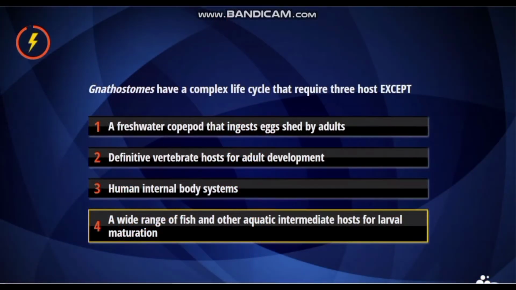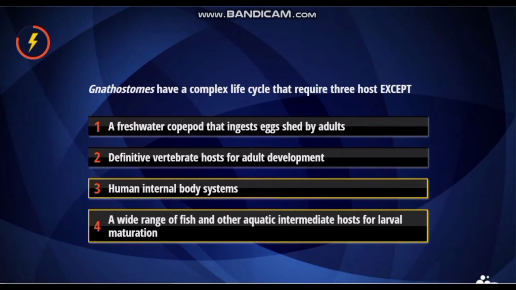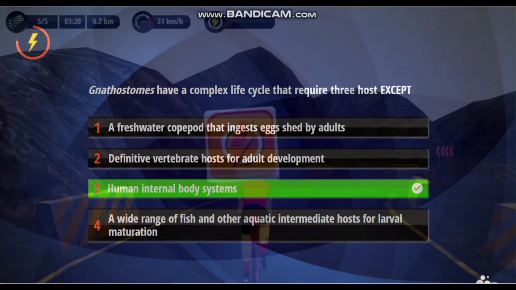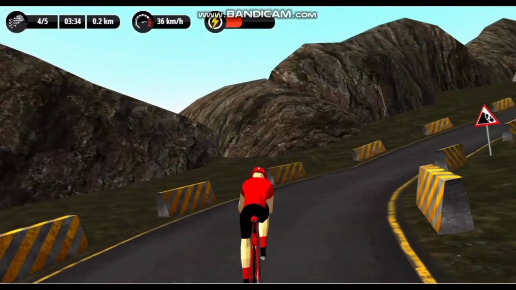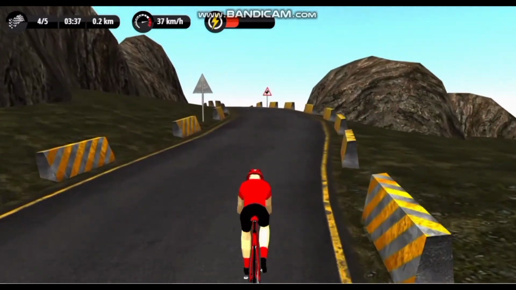Question 8. Gnathostomes have a complex life cycle that requires three host aspects. The answer is human internal body systems. This is because Gnathostomes do not require a human internal body system to have a complex life cycle.